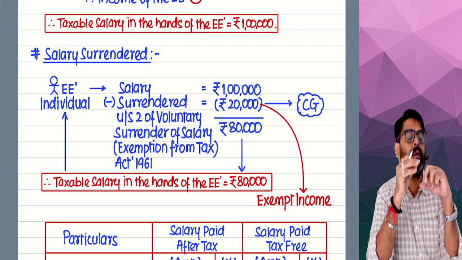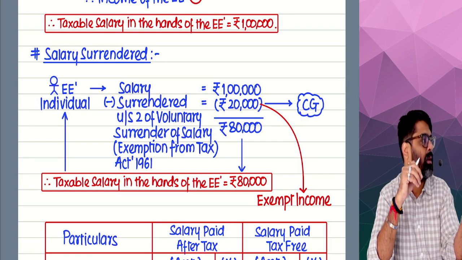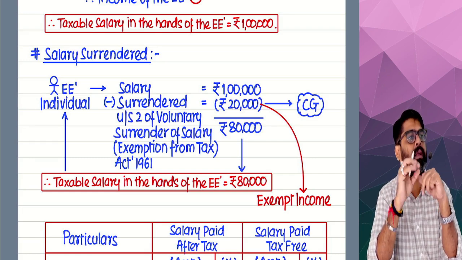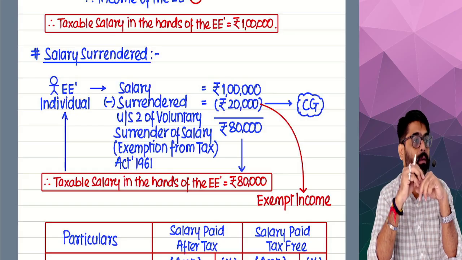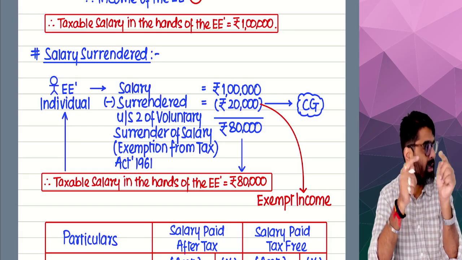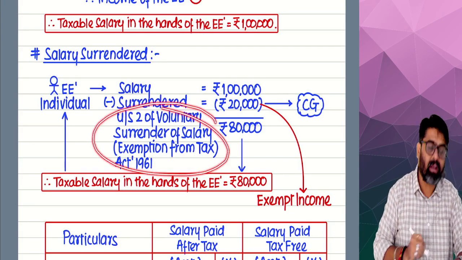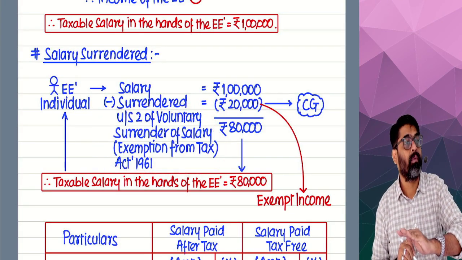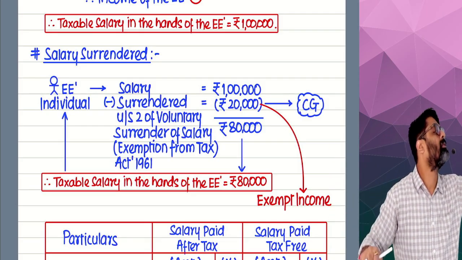If some employee is earning a salary of 1 lakh, for example, and out of his 1 lakh rupees of salary he has surrendered 20,000 to the government, then the 20,000 which he has surrendered, as per a specific law, will be exempt in the Income Tax Act.